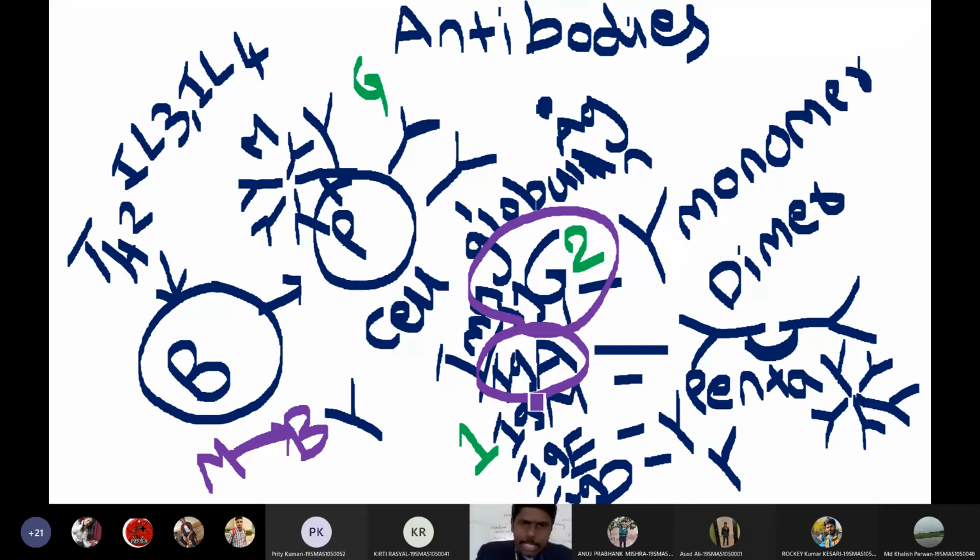Then we have another type of antibodies called IgE. The role of IgE antibodies is that they are involved in hypersensitivity reactions, in allergic reactions. Sometimes we get allergy. People say they have allergy towards milk, dust, certain food, or pollen grains. All these allergies are mediated by IgE antibodies. IgE are highly sensitive and highly reactive antibodies in our body.